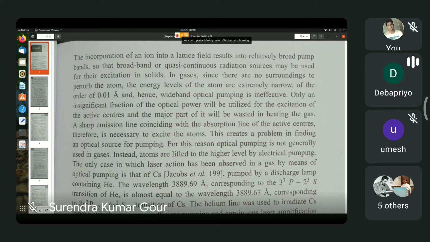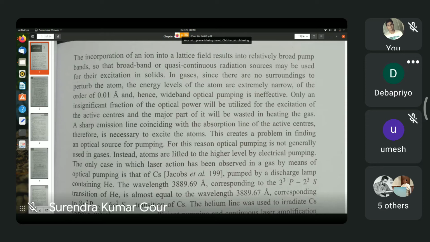The transition takes the chromium to one of a very large number of levels which form a band, and therefore you don't have to illuminate the ruby laser with a particular wavelength of light. A broad spectrum light will also do, as we have already seen that ruby is excited by light emitted by a xenon flash lamp.